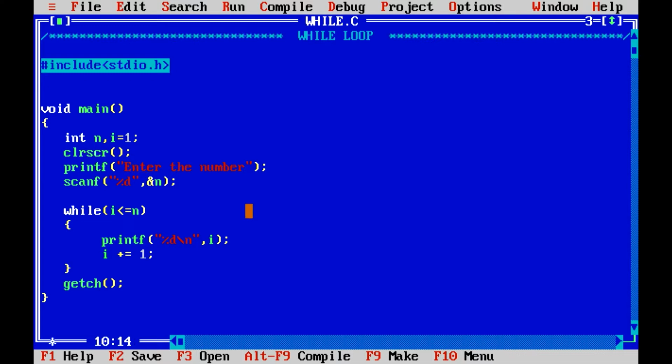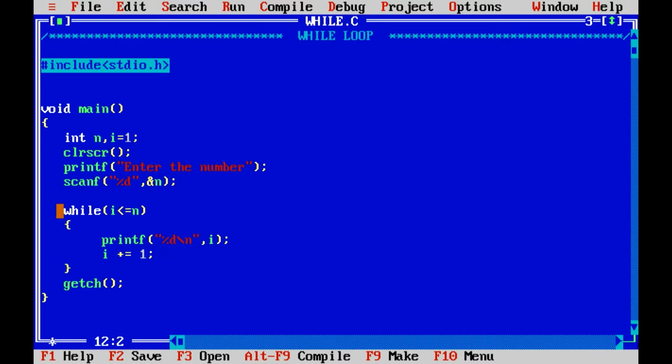Now let's see a program to print numbers which the user has entered. Like if the user enters 10, we will print from 1 to 10 or something like that. So for that we will start with the header file and void main. I have two variables, n and I, and I have assigned I equal to 1. I have cleared the screen. I am printing to enter the number and I am taking the number which the user is inputting.